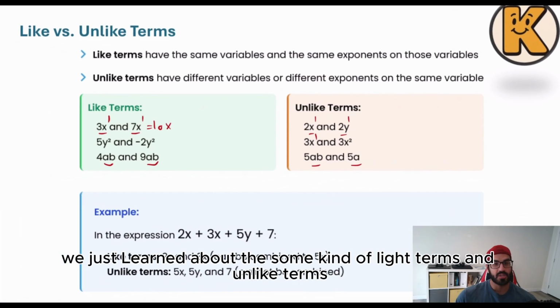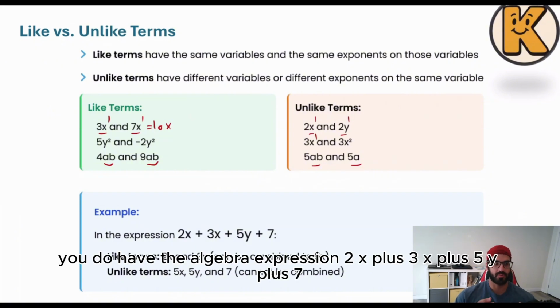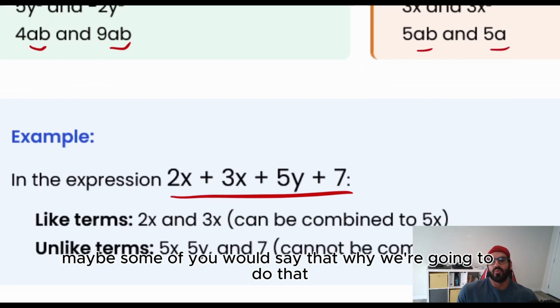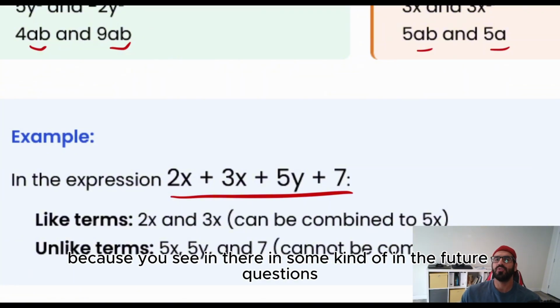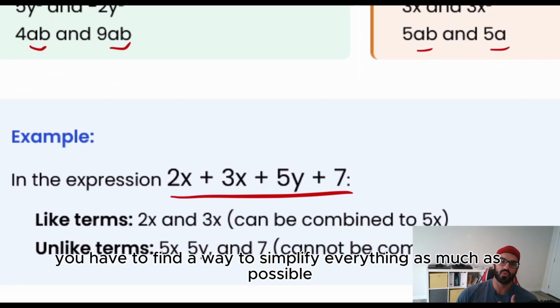So right now we just learned about like terms and unlike terms. So let's look at examples. For instance, you have the algebraic expression 2x plus 3x plus 5y plus 7. And after that, I would ask you to simplify. Maybe some of you would ask why we are going to do that. In future questions and something that we call equations, you have to find a way to simplify everything as much as possible.